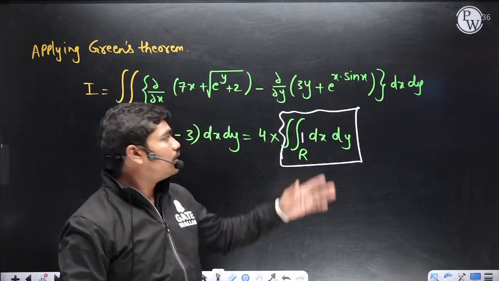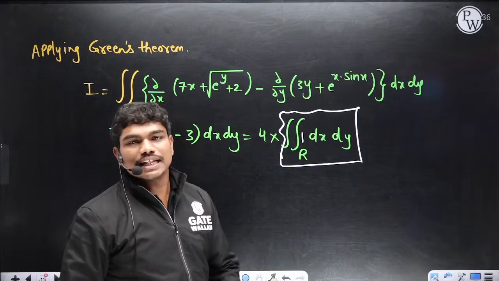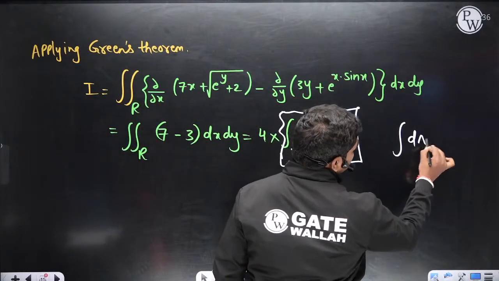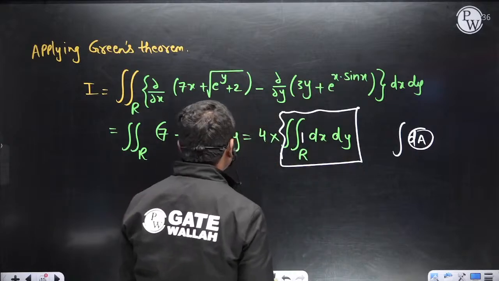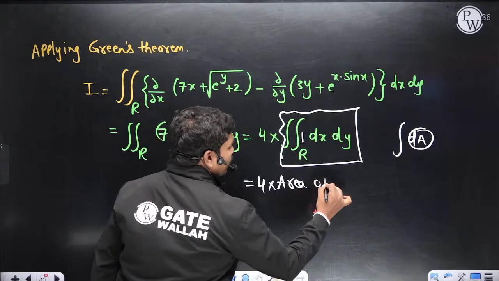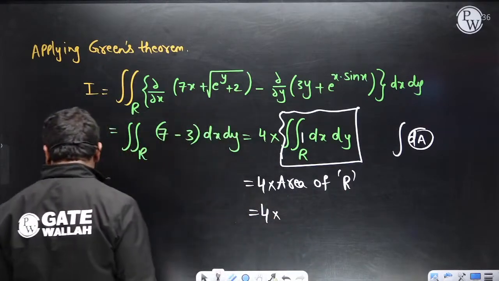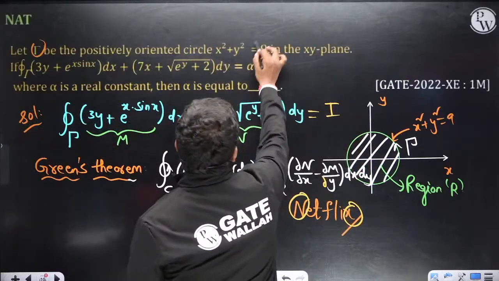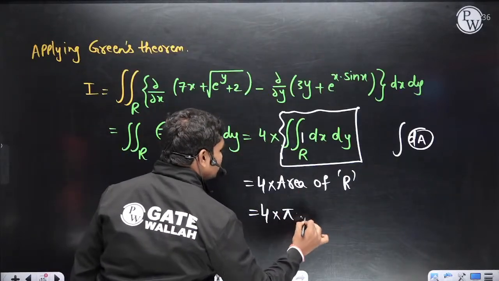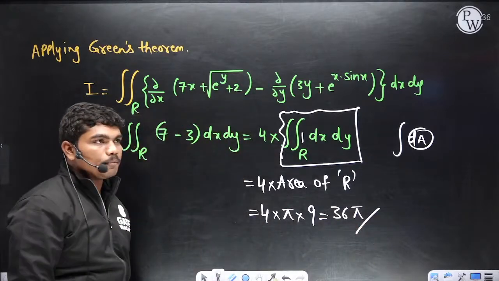Double integration of dx dy, where the integrand is 1, is nothing but area, right? Because if you see, this is the integral of dA. So this dA is nothing but dx dy. Clear? So this is 4 times the area of R. So 4 into the area of the circle. What is the radius? This is 9, which is 3 squared, so the radius is 3, so pi r squared is pi times 9, which is 36 pi actually here. Clear?